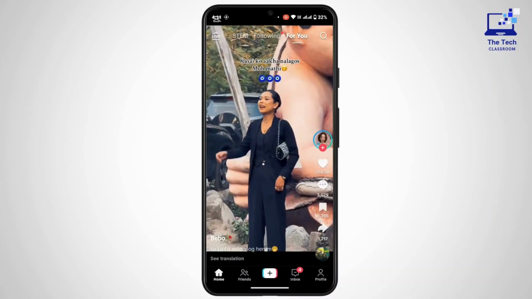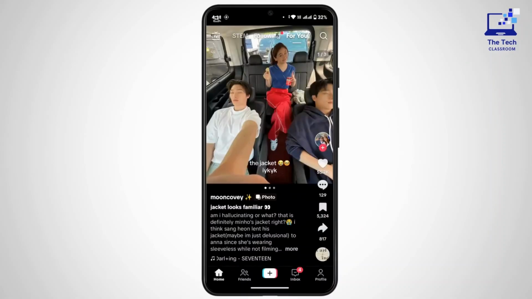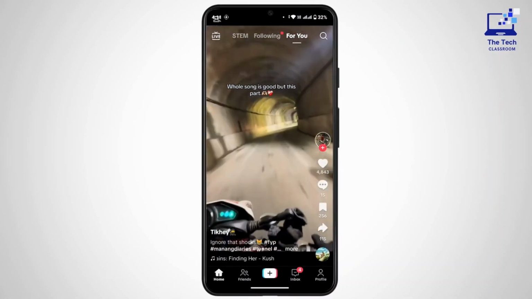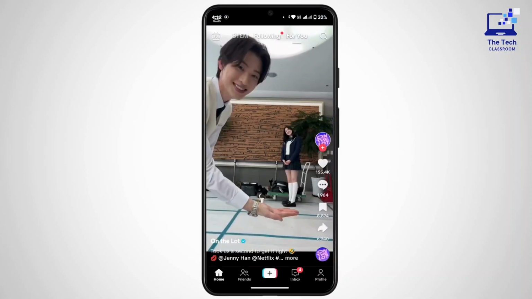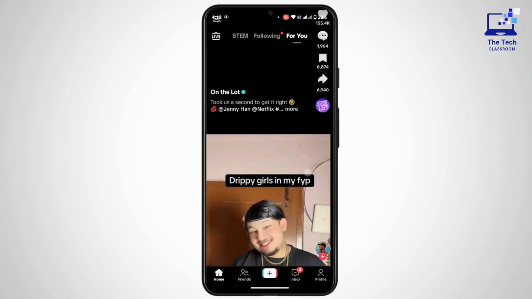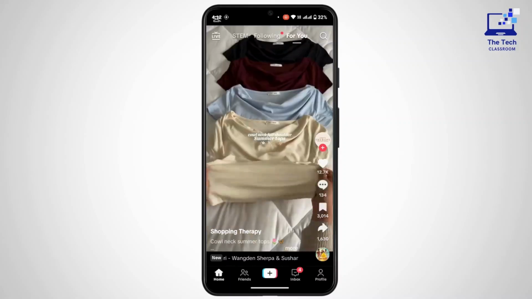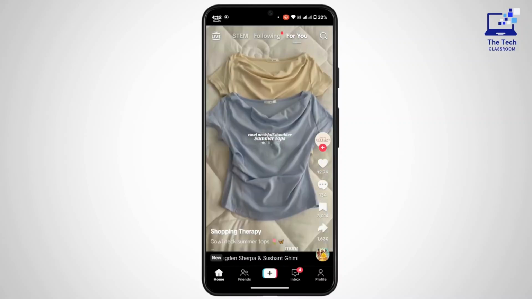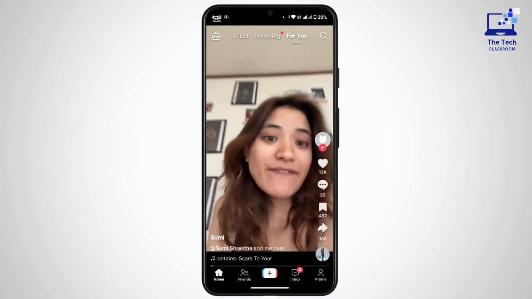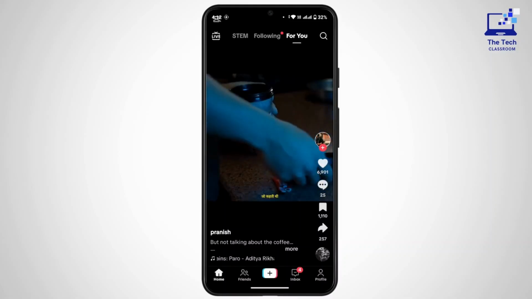The first method is that you can use a secondary account. You can create another TikTok account that is not connected to your main account. In this way, if you watch a live stream, the creator won't know who you are since it's not tied to your personal profile. So for that, simply log into your secondary account to watch live anonymously.